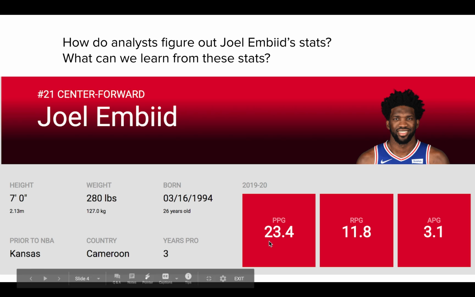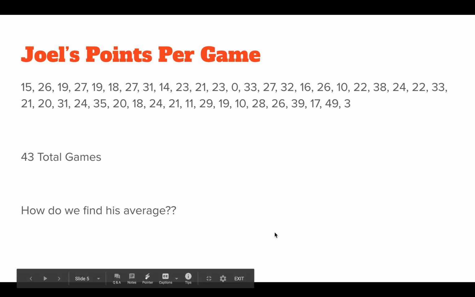So again, some games he scores way less, some games he scores way more, but as a player, he scores about 23 on a typical night. Yes, he has some really great games where he scores more, and yes, he has some awful games where he scores less, but normally on an average night, he's about 23 points per game. So I'm going to show you how they came up with this number, because again, it wasn't just random.